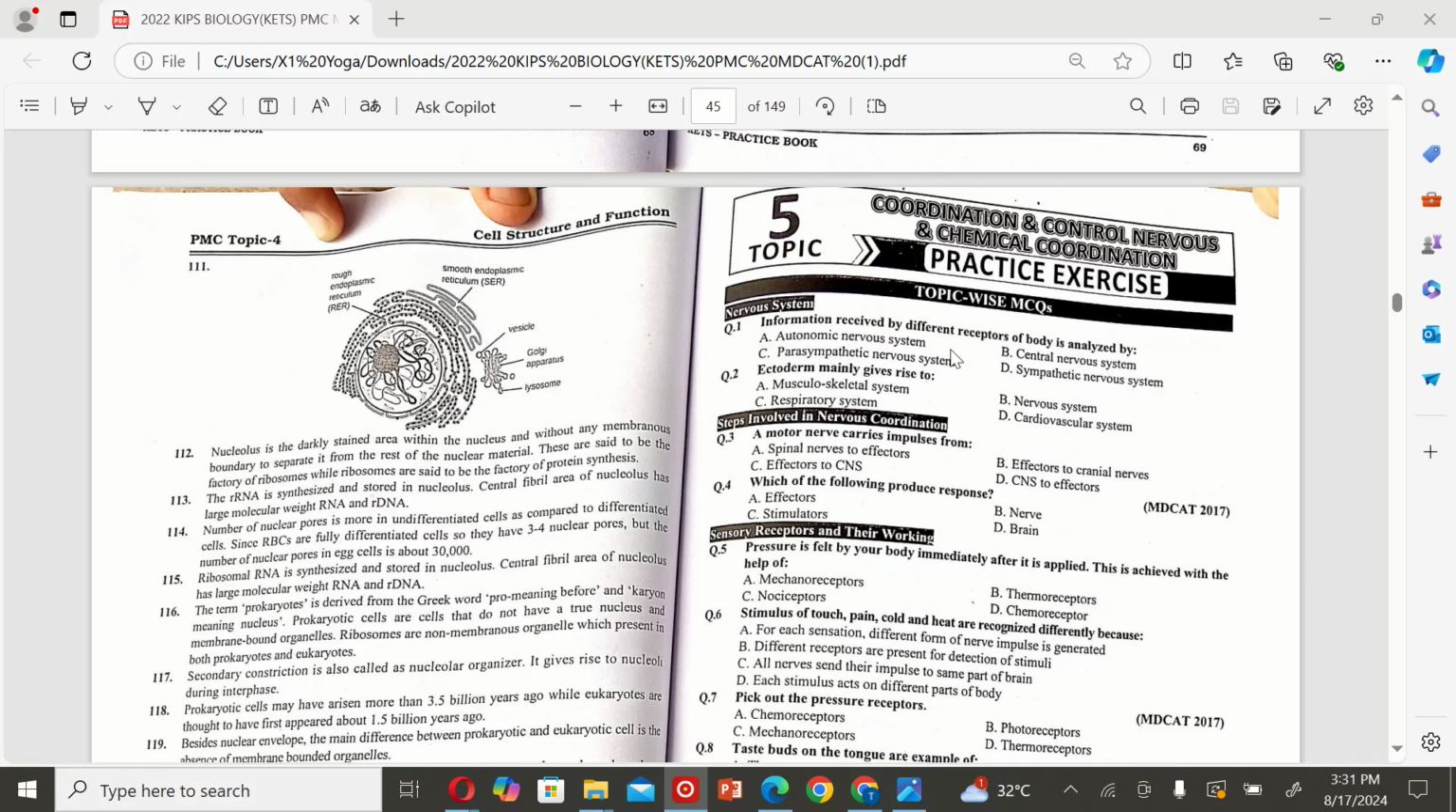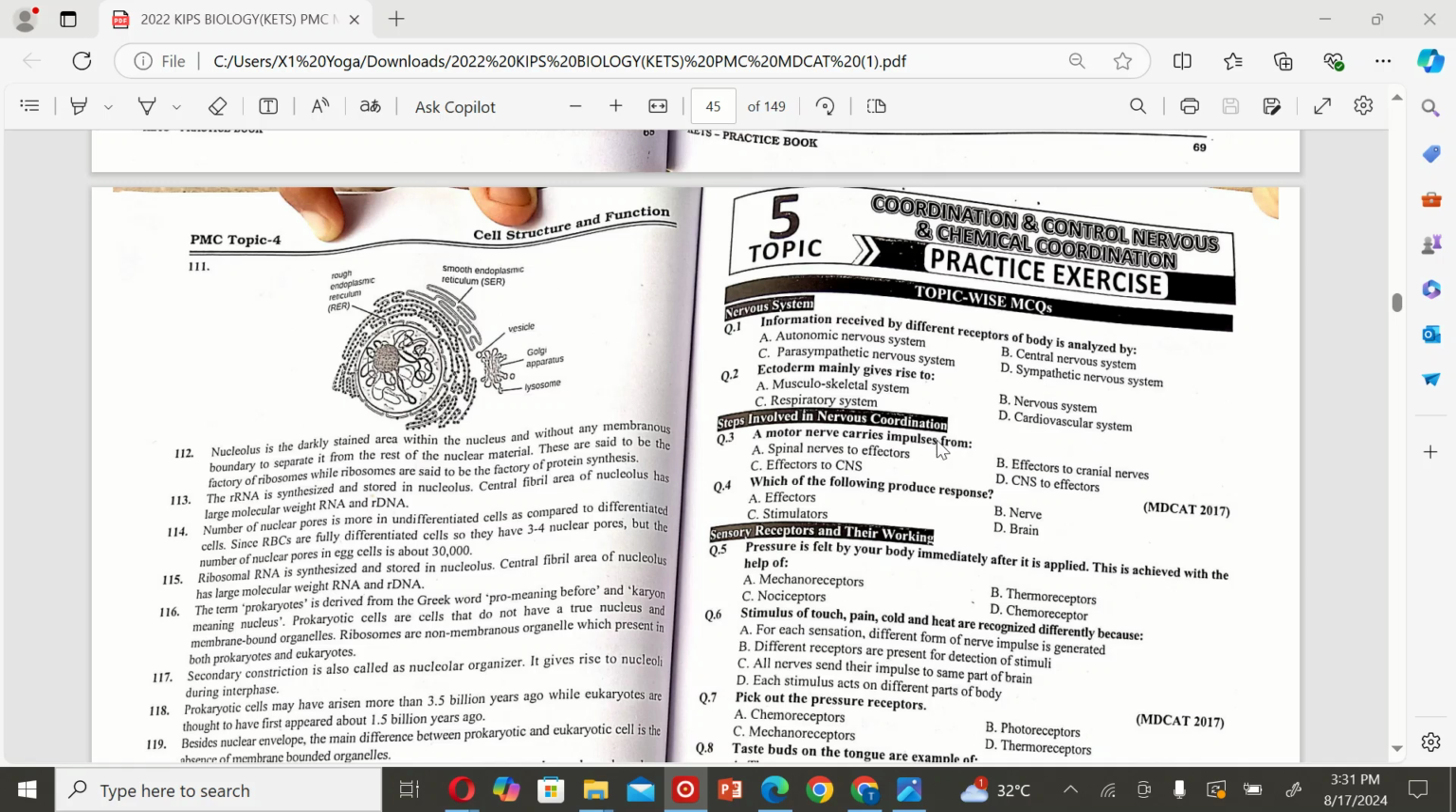Central nervous system. The next MCQ is: ectoderm mainly gives rise to A. Musculoskeletal system, B. Nervous system, C. Respiratory system, and D. Cardiovascular system. So the correct option is B.